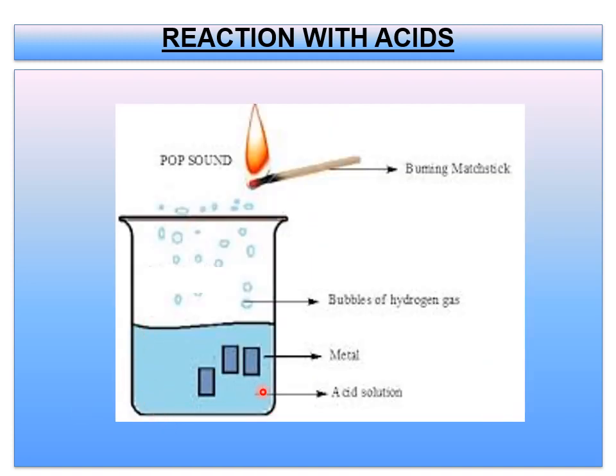Here is an acid solution, in which I am keeping some metal. What happens? A chemical reaction takes place. Already we have discussed that a metal plus acid gives rise to salt plus hydrogen gas. So I can see the bubbles of hydrogen gas here. As it comes out, if you keep a burning matchstick near it, it releases a pop sound, which indicates the presence of hydrogen gas. So in this reaction, we can tell that hydrogen gas is evolved.